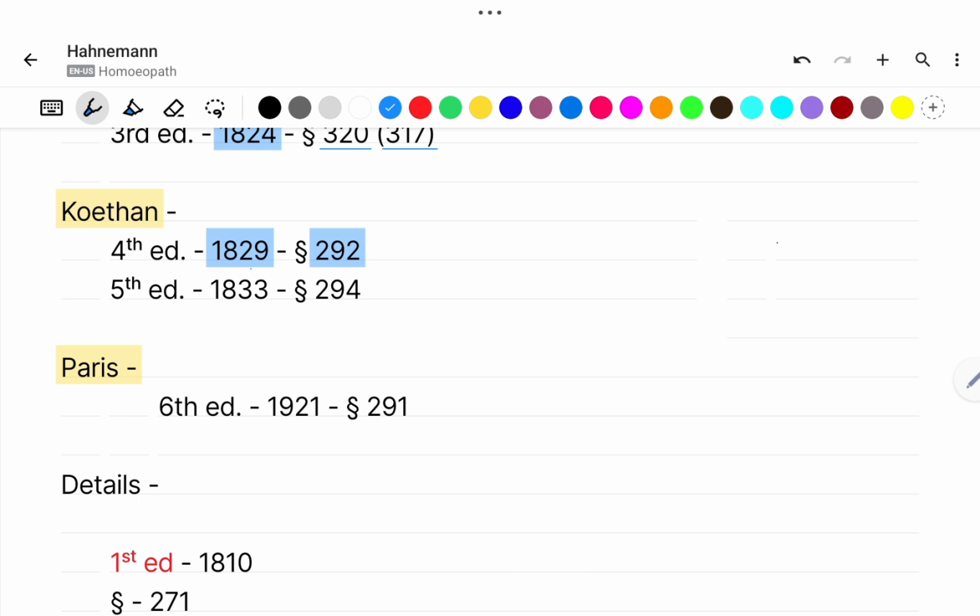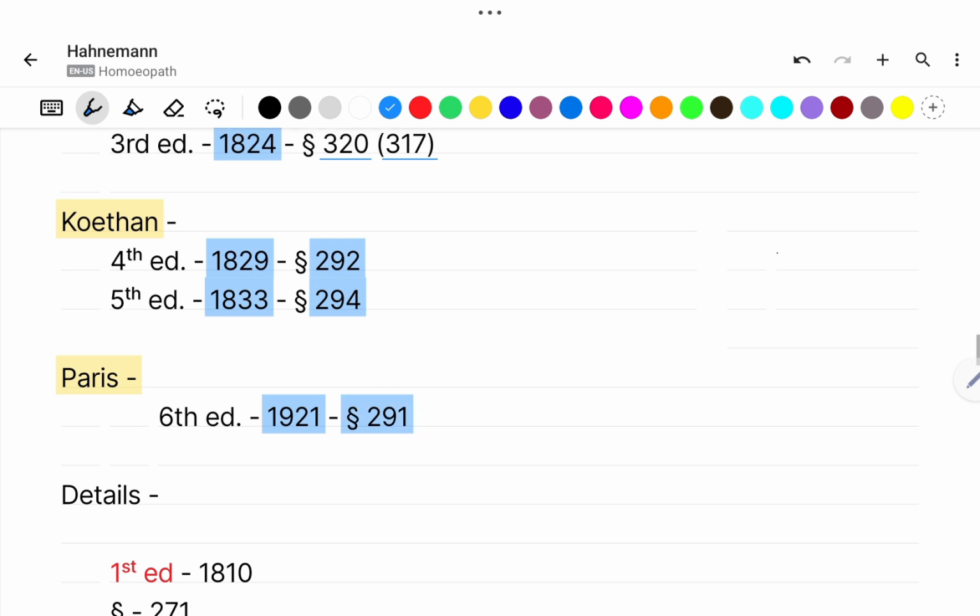Then the fifth edition came again after 4 years, that is 1833, and it has a total of 294 aphorisms. Then the last edition, which came in Paris, was published in the year 1921, and the total number of aphorisms in this was 291.